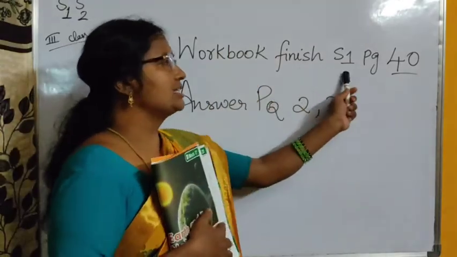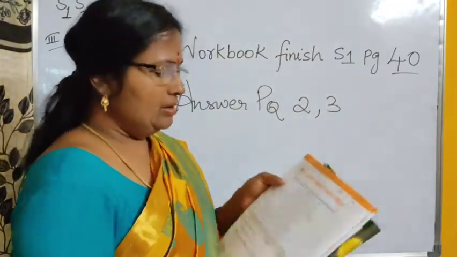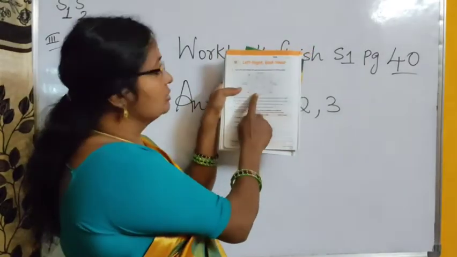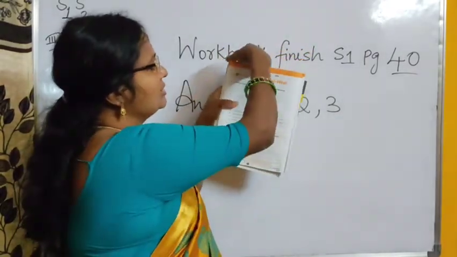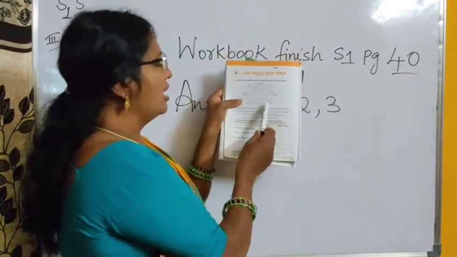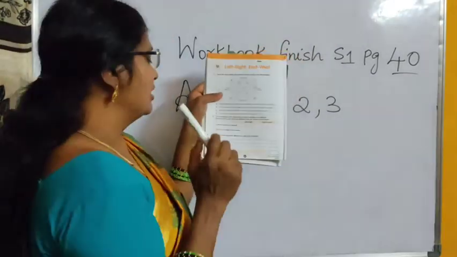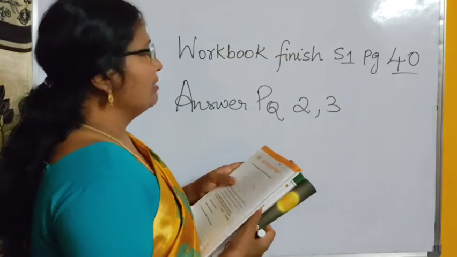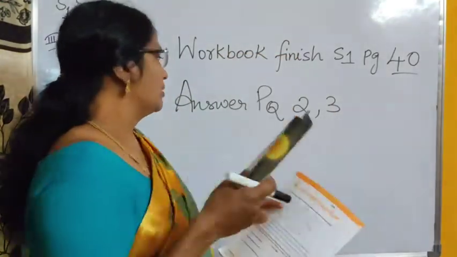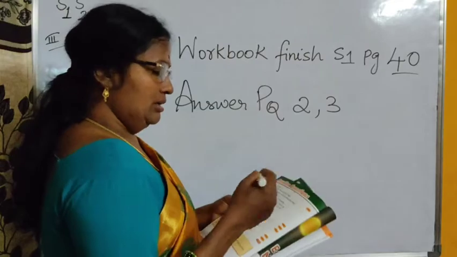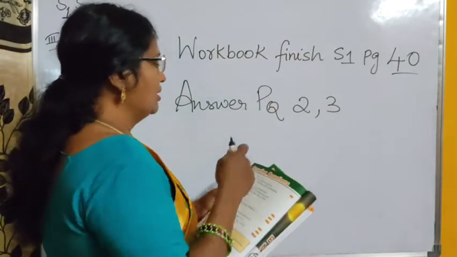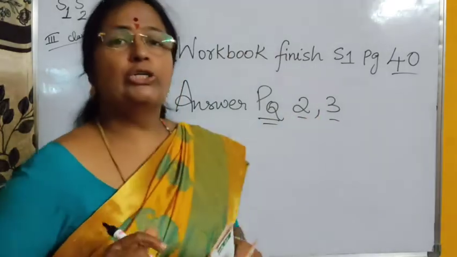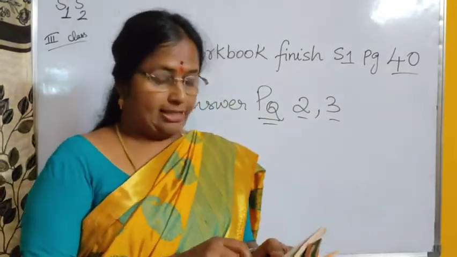Workbook finish S1 page 40. This is page number 40. We have done this. This box and square, triangle, heart symbol, and we have completed the fill in the blanks. We even wrote these directions. Workbook part is over. Now it comes to the textbook part. At the back of the lesson, practice question 2 and 3. You should answer practice question 2 and 3.